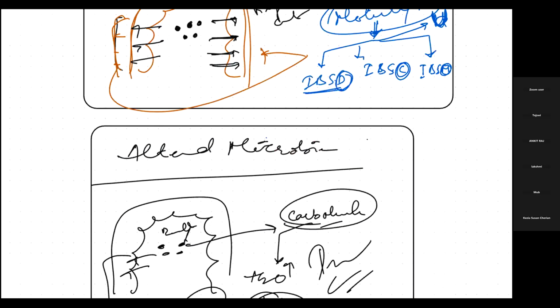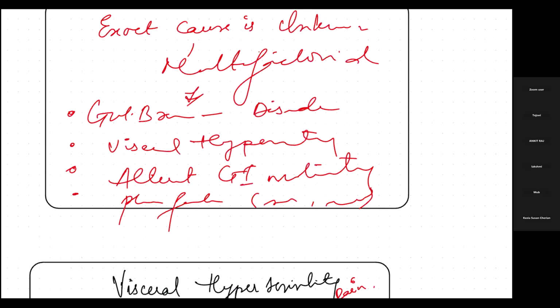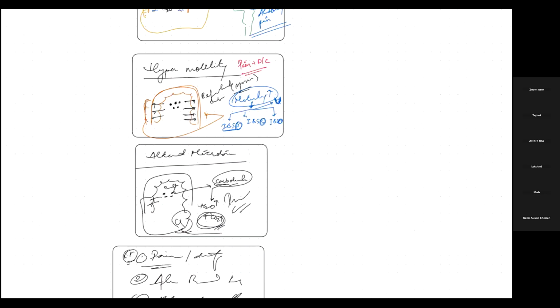Till now we discussed irritable bowel syndrome. We said it's a functional disorder where we can see abdominal pain and discomfort, and altered bowel habits, but definitely there will be no structural or biochemical abnormality. What are the causes? They say the gut-brain axis will be affected, there will be visceral hypersensitivity, and there can be hypermotility or an altered microbiome.